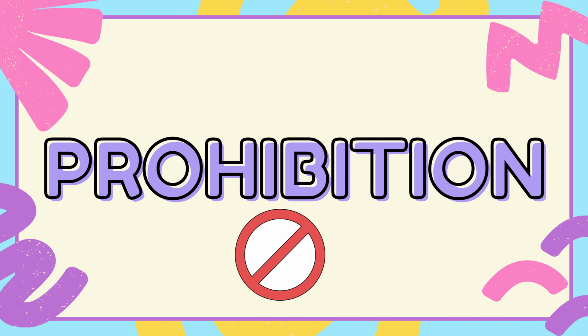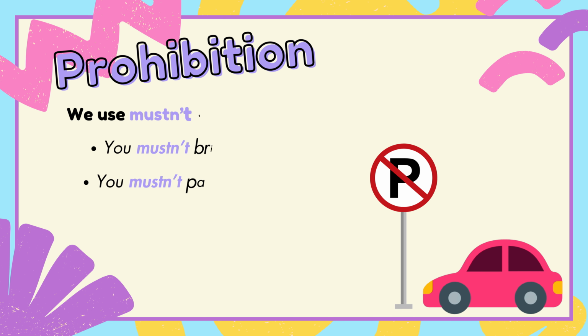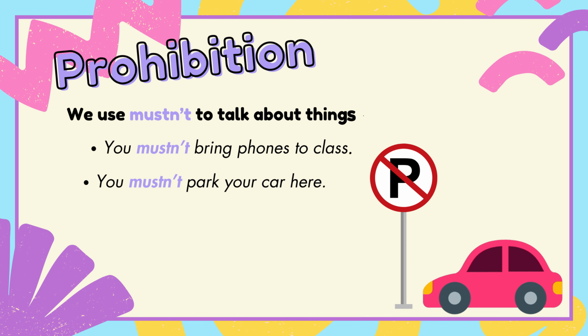When something is forbidden, we use prohibition. We use mustn't to talk about things that are not allowed. For instance, you mustn't bring phones to class. You mustn't park your car here.